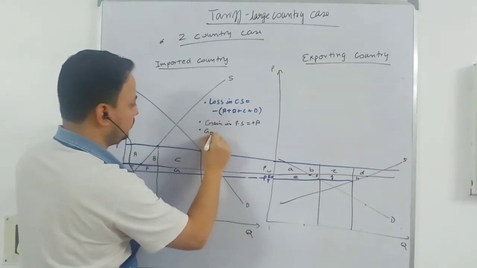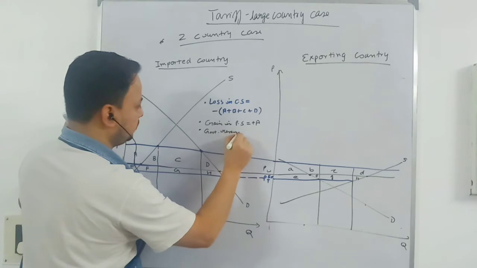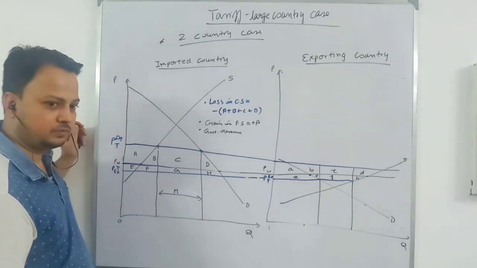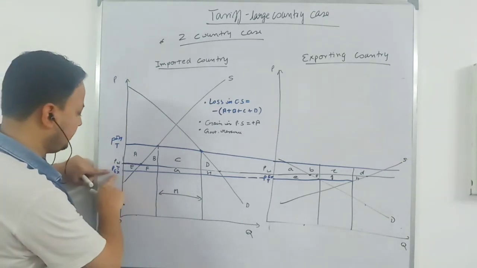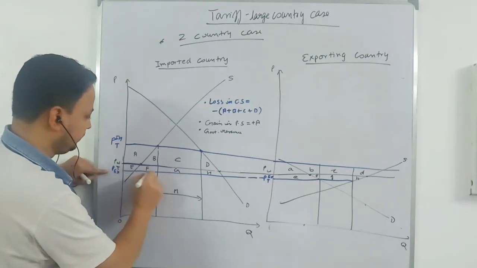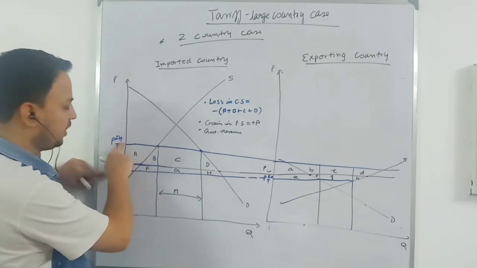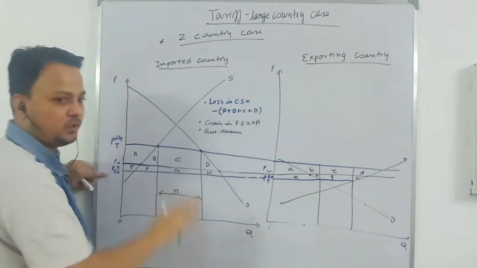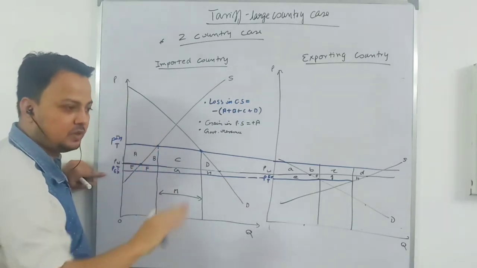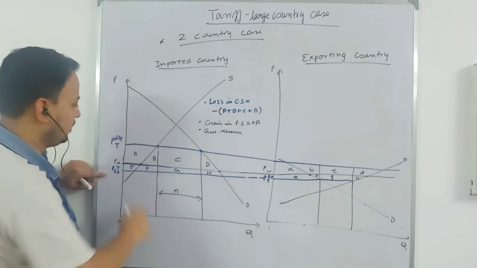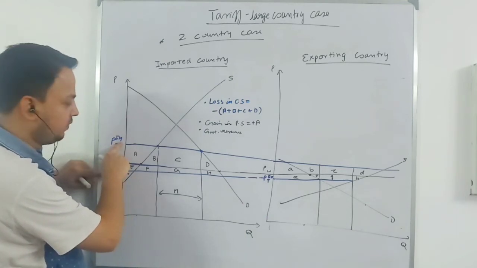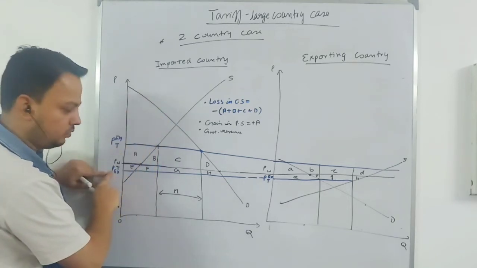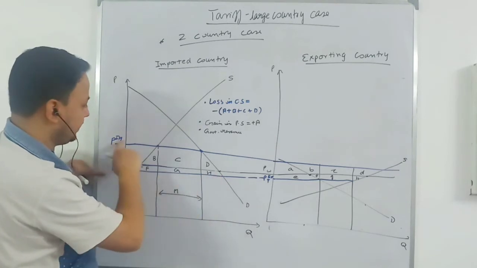Third is government revenue. You are importing this much amount. Now, the price after tariff in the exporting country is this one. The domestic price in the importing country is this one. This is the price that will prevail in the other country, because when a large country imposes a tariff, the price in the rest of the world reduces, and in the tariff imposing country it will rise. This is the price that will prevail in the importing country.